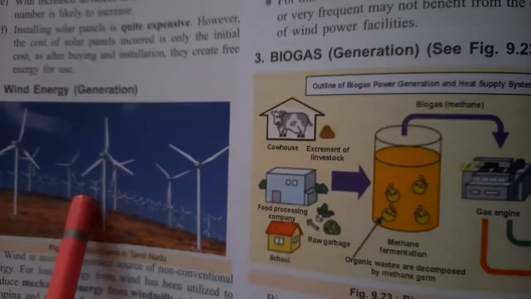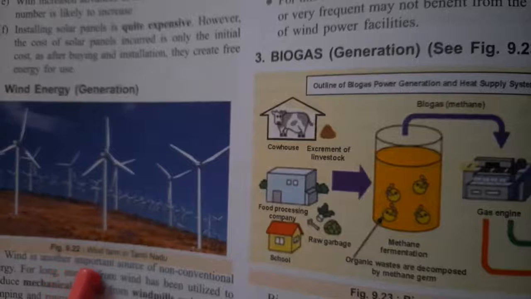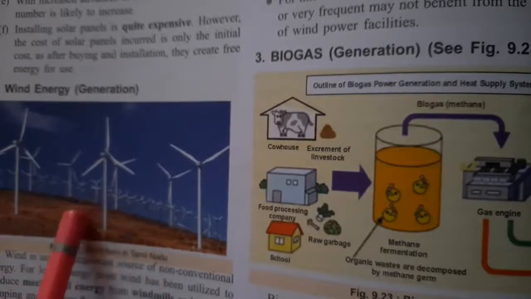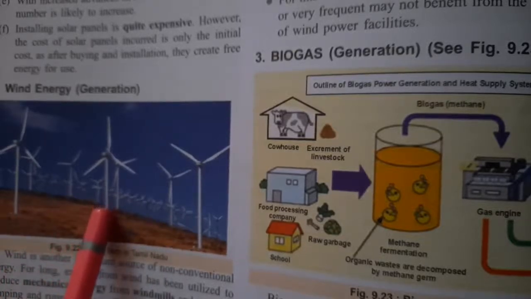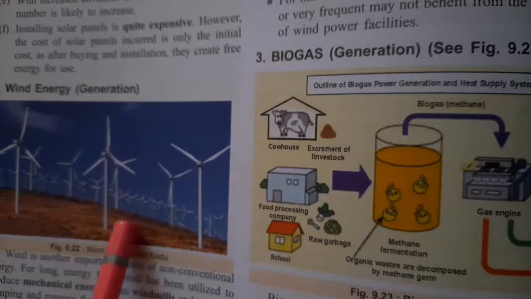Wind energy generation. Here you can see a view of a wind farm in Tamil Nadu. As you know, there is now a greater need for generation of electricity through windmills.